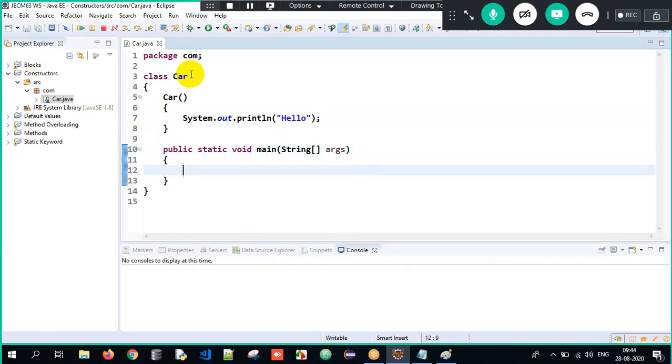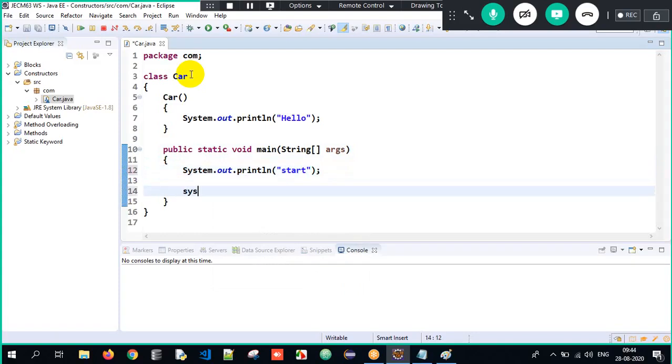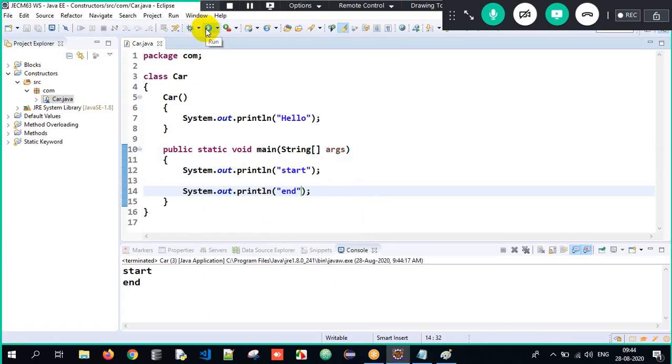I'm done with this. Now similarly, for my understanding, I'll just have start, and for my understanding, I will have end. So now when I execute my program here, the execution always begins from the main method, and my program has only two lines of code, that is start and end. Only these two lines will get executed. But I want to call the constructor as well.